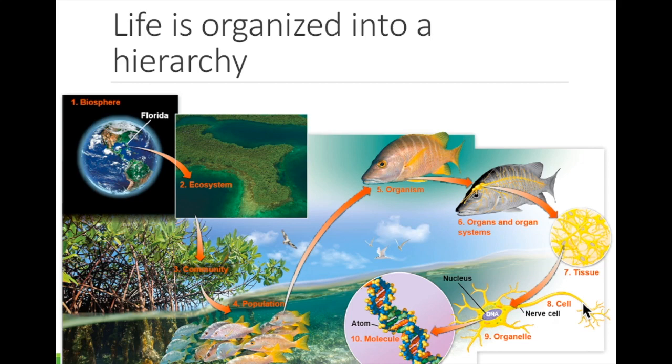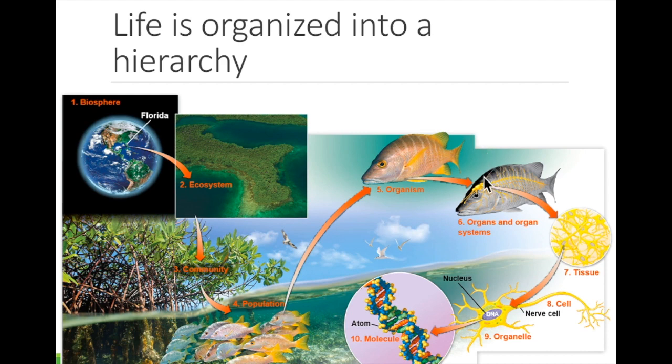This is the smallest living thing. The cell has all of the 8 properties of life. It is made up of many organelles. Next is a tissue. Tissues are made up of many similar types of cells working together. This nervous tissue is made up of a group of nerve cells that are all working together.